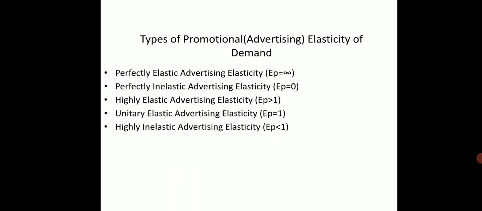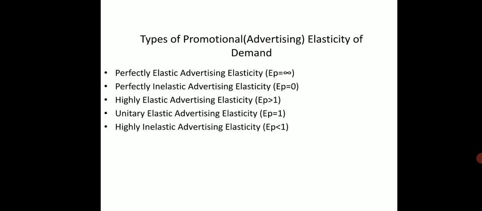Types of promotional or advertising elasticity of demand. First one, perfectly elastic advertising elasticity, equation EP is equal to infinity. Second one, perfectly inelastic advertising elasticity, equation EP is equal to 0.